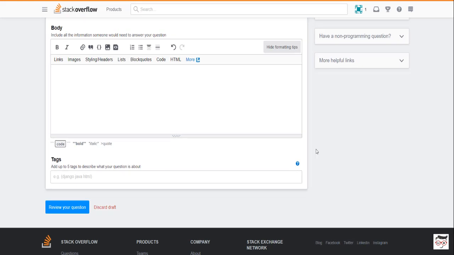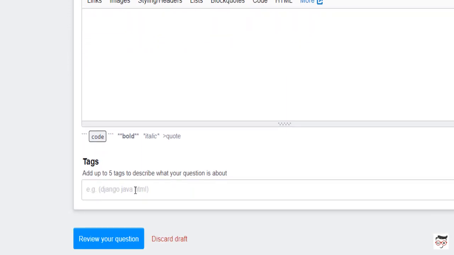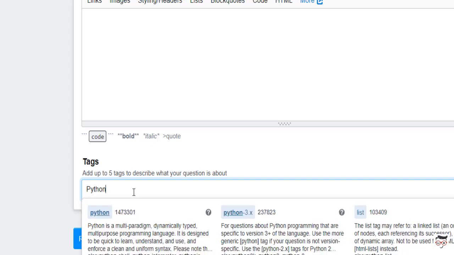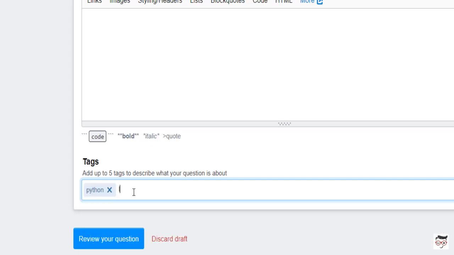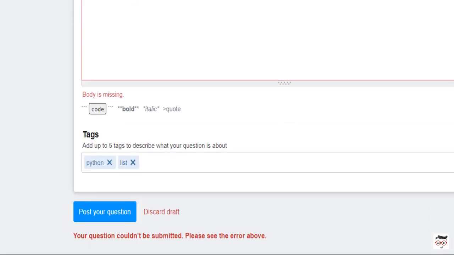The next part is HTML. If you know how to use HTML, then it would be beneficial for you how to use HTML in the body part and frame a question. Otherwise, you can leave this. The next section is tags. I can use maximum 5 tags to describe my question. Suppose my question is related to Python programming. The first tag would be Python. Then it would be lists. This manner I can use the tags. I am just giving you an example. You can use the tags accordingly.